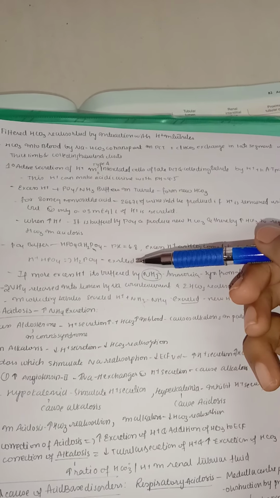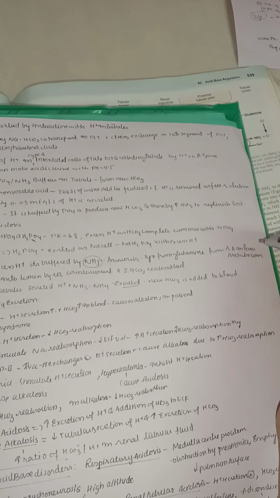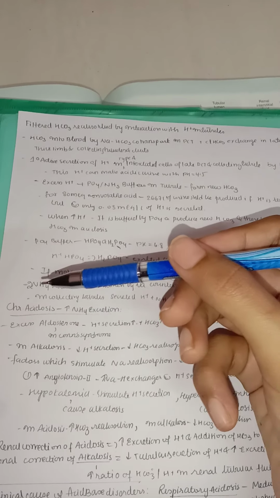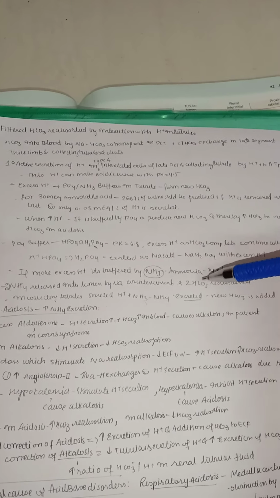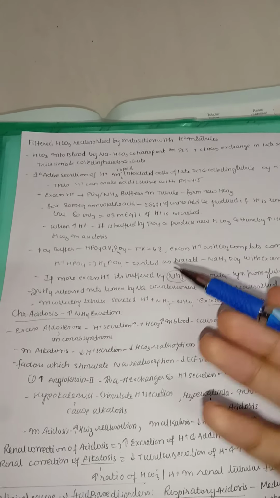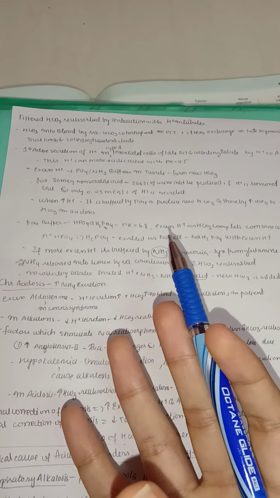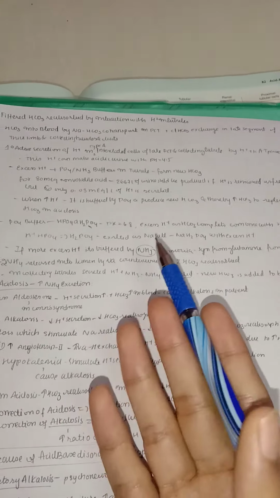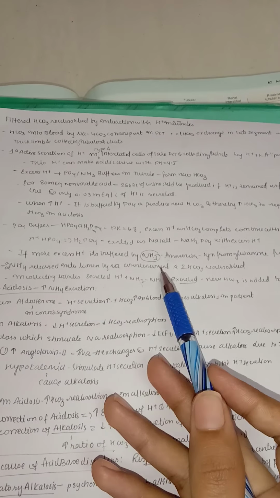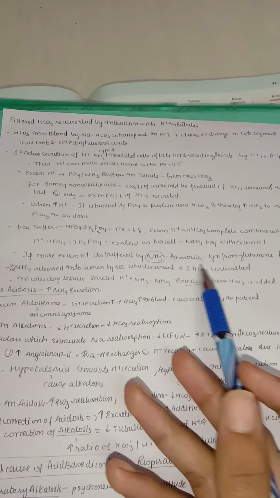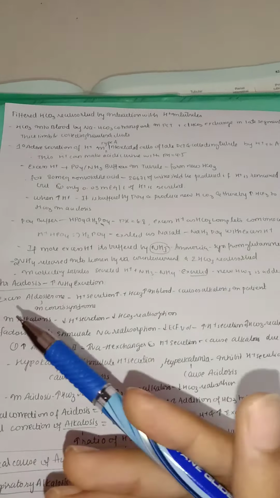If there is even more excess hydrogen, it's buffered by ammonia, which is synthesized from glutamine, from amino acids in liver metabolism. So 2 ammonia are released into the lumen by sodium countertransport, and 2 bicarbonate are reabsorbed. So you can see how smart our kidney system is. If more hydrogen is coming, there is no more bicarbonate buffer system. So first phosphate comes into action, later the ammonia buffer comes into action. As the ammonia buffer comes, 2 more bicarbonate are reabsorbed,